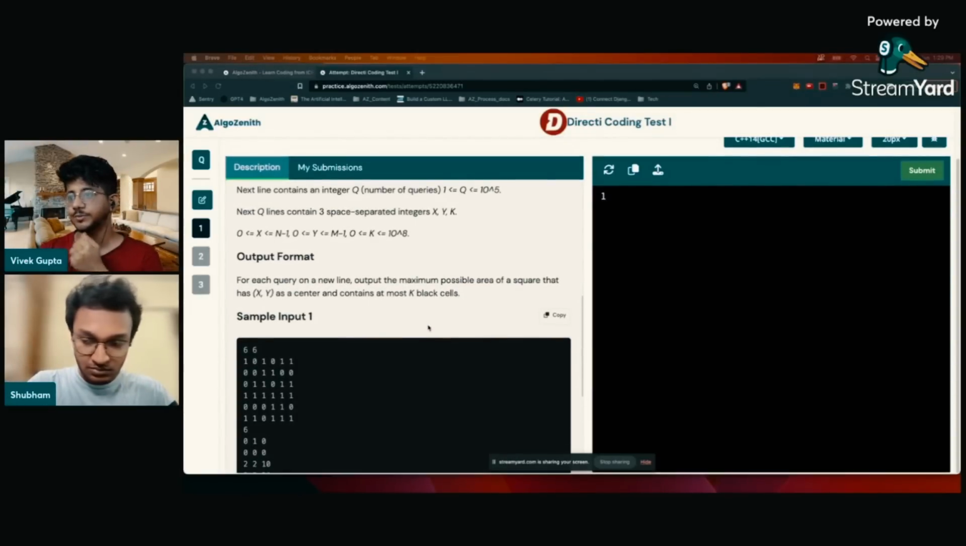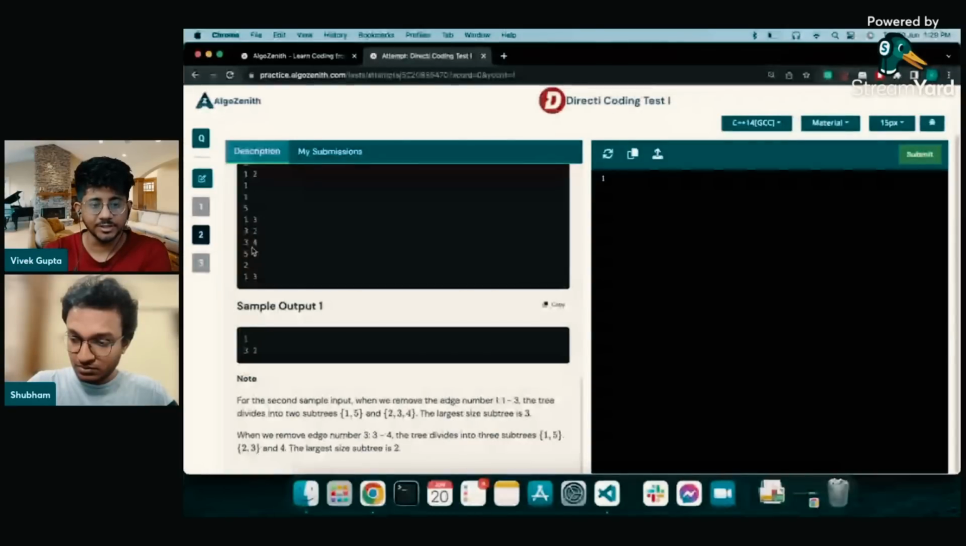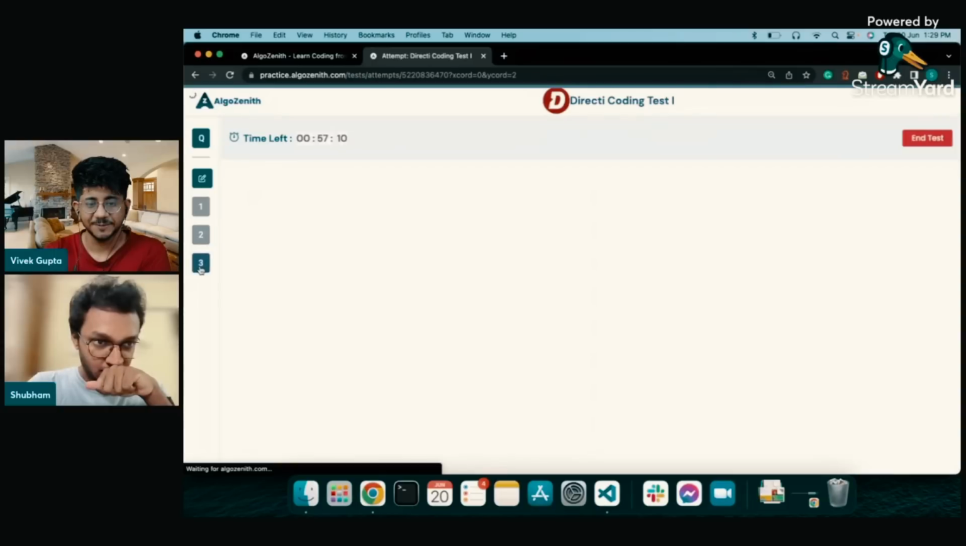This is my screen now. So I'm going to see which one Shubham's coding so that we will discuss that itself. I think he's going to code the second one from what I understand.